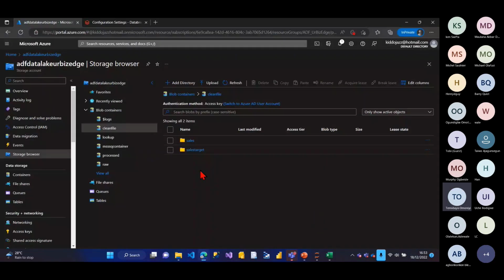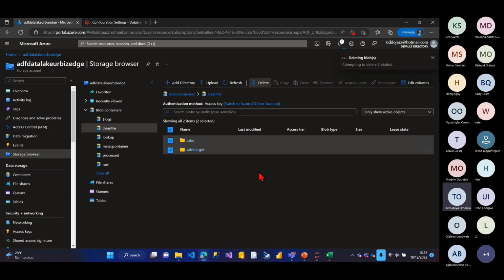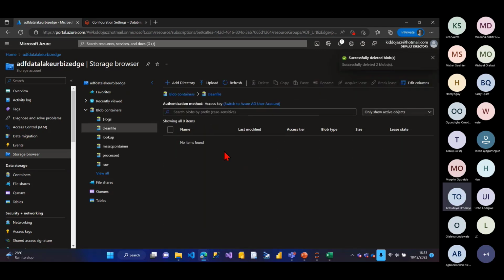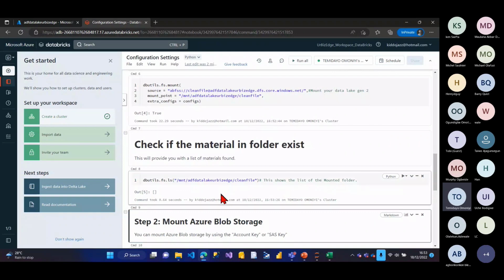So you can see that I've not deleted. Let me delete this too. It's meant to be empty. I'm meant to have it empty there. I think it was when I was testing it before. Okay, yeah. So now if I run this, it should be empty. Yeah. So this is empty, right?